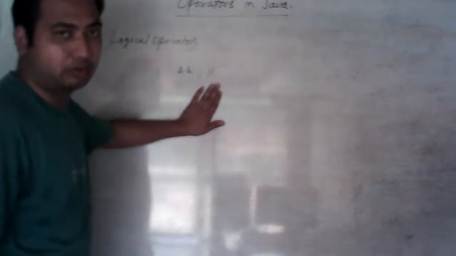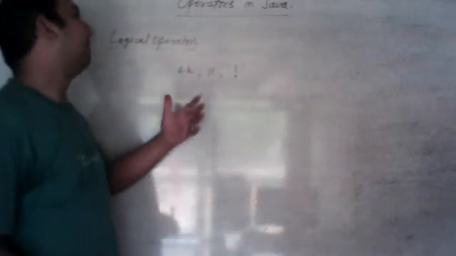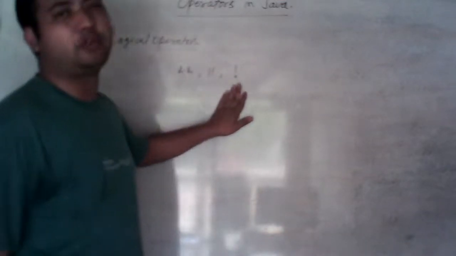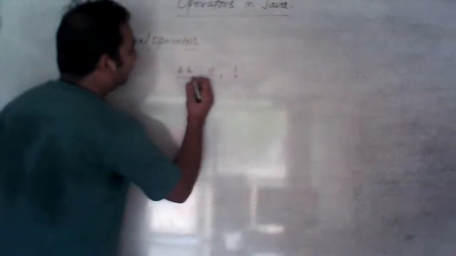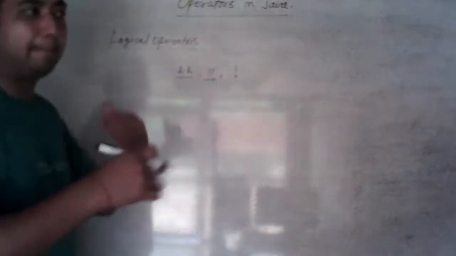This is logical AND and this is logical OR. Not is also counted as a logical operator, but it is a unary operator. It is used only in a single condition, but these two are used in multiple conditions.